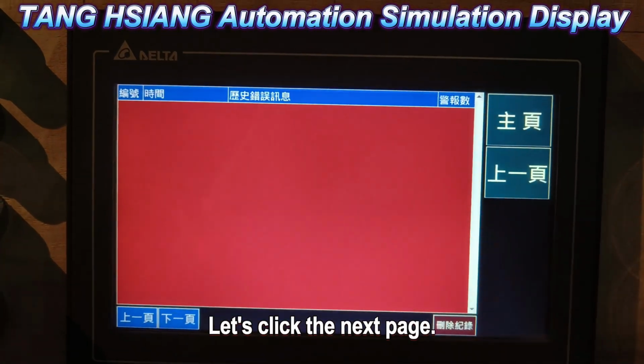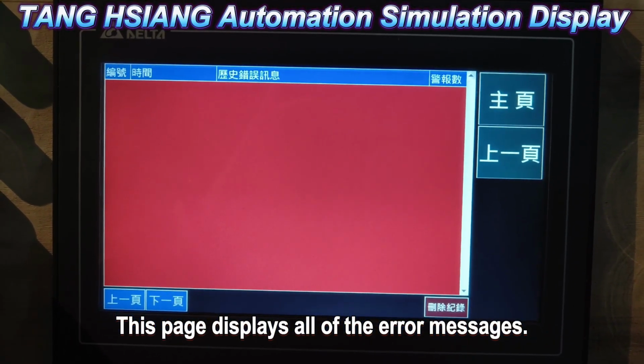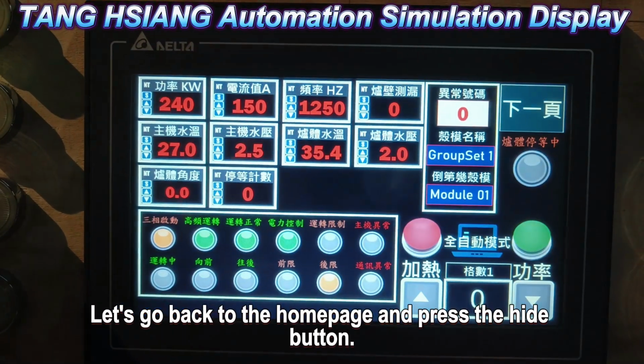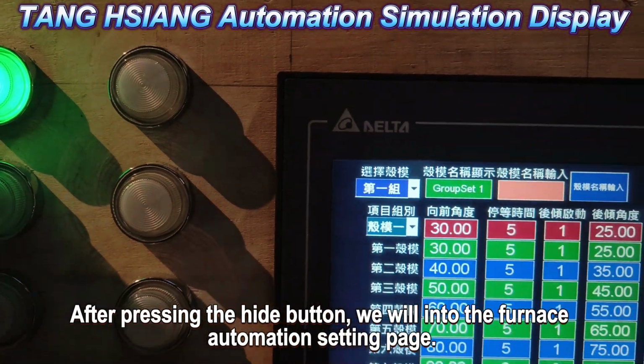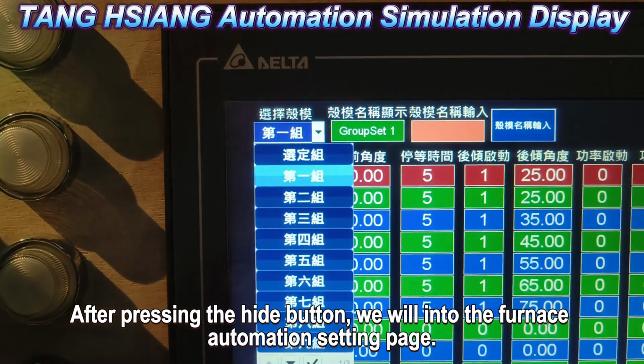Let's click the next page. This page displays all of the error messages. Let's go back to the home page and press the hide button. After pressing the hide button, we will enter the furnace automation setting page.